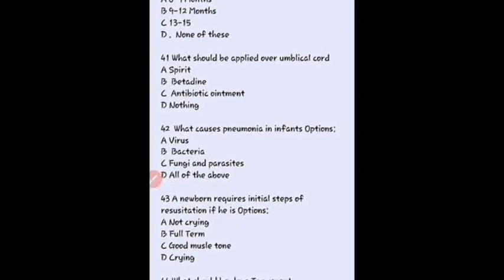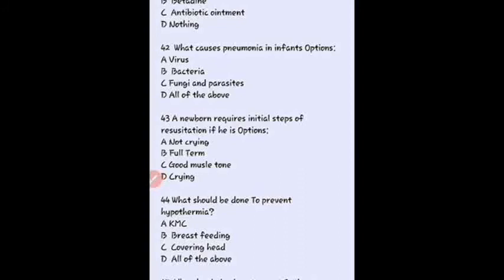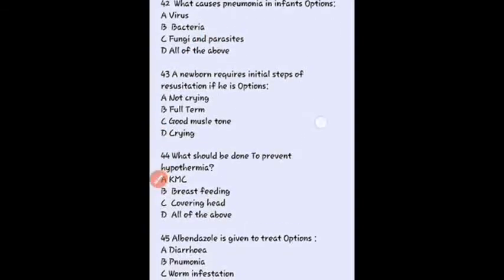Next question, what should be applied over an umbilical cord? So here our right answer is nothing, because on the umbilical cord we should not apply anything. Okay. Then what causes pneumonia in an infant? So here our right answer is all of the above. Most commonly, pneumonia in an infant is caused by a virus, but it can also be caused by bacteria and fungus.